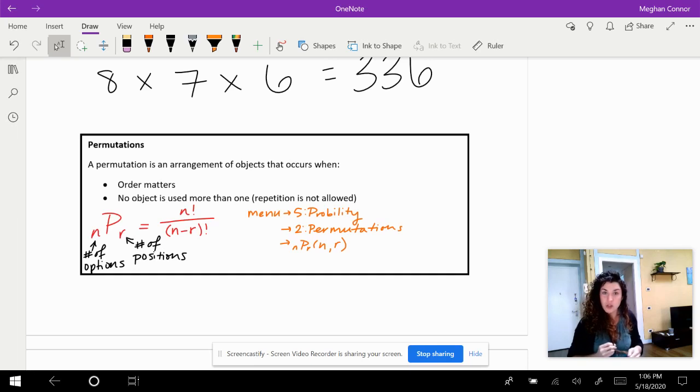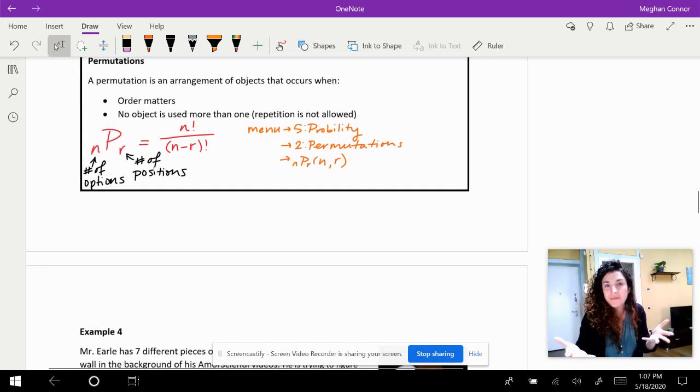For future years, when you are going to potentially be asked things like this on your IB exams, since I'm assuming most of you are on the track for an HL math IB course, there will be tests that are calculator tests and some that are non-calculator tests. If it's a non-calculator test, I'm pretty sure permutations and combinations, which we'll learn in our next class, are in the formula packet. So these formulas will be provided to you in the IB exam, or you'll have it on your calculator. So either way, as long as you understand what factorial is, the N and the R, and how they all play into it, this is all you really need to know.